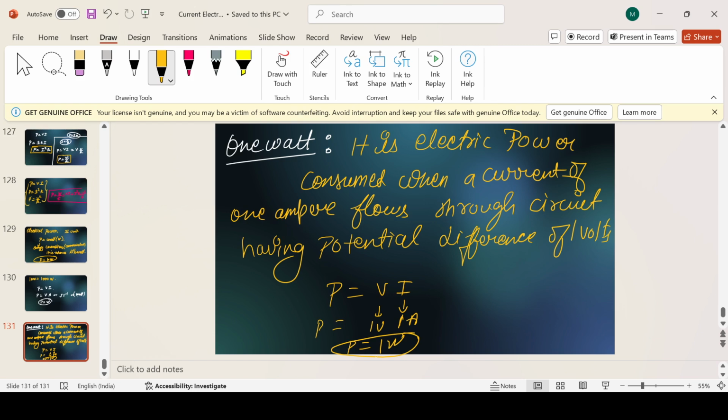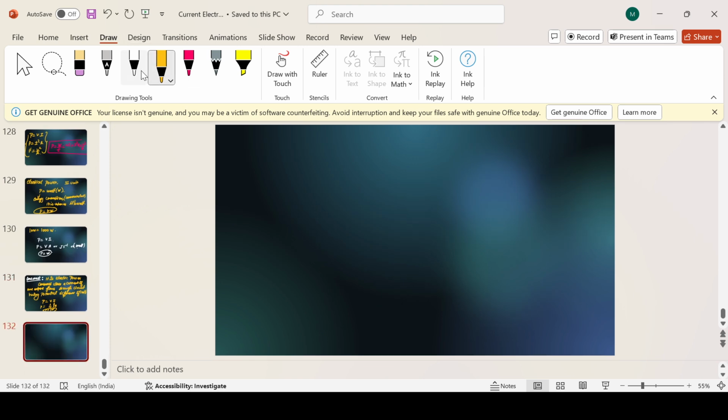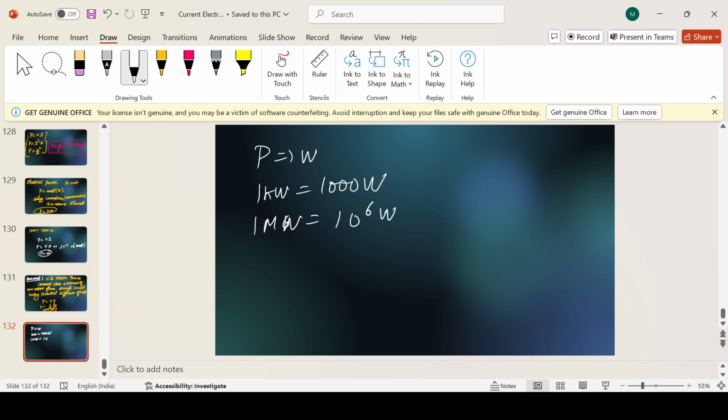Clear everyone? Now we have bigger units of power also. The power unit is watt, and 1 kilowatt is equal to 1000 watt, which is 10 to the power 3 watt. Then 1 megawatt is equal to 10 to the power 6 watt, and 1 gigawatt will be 10 to the power 9 watts.